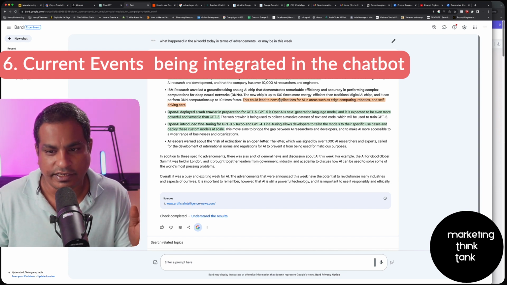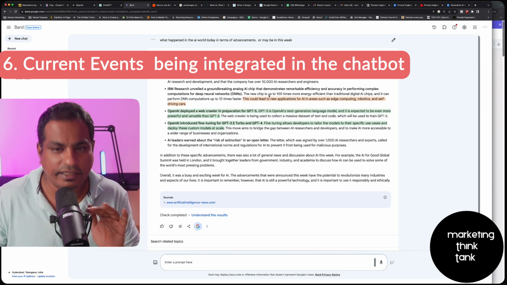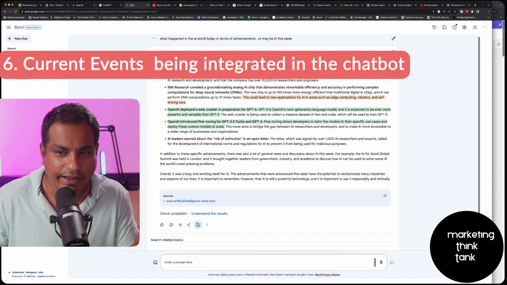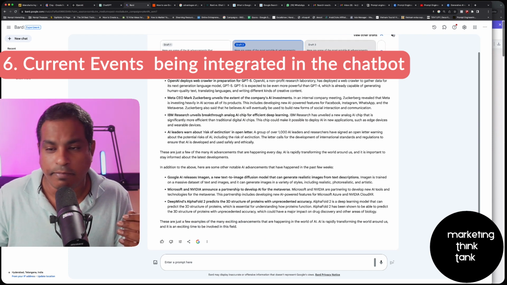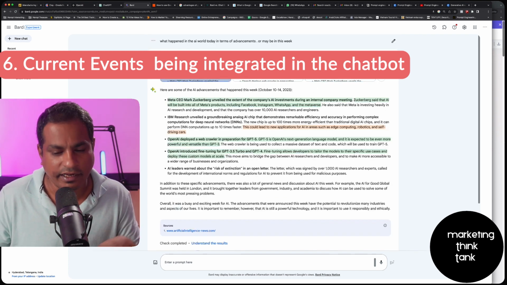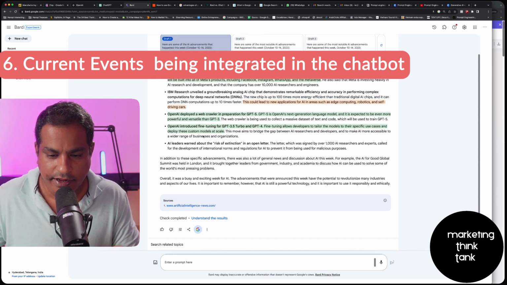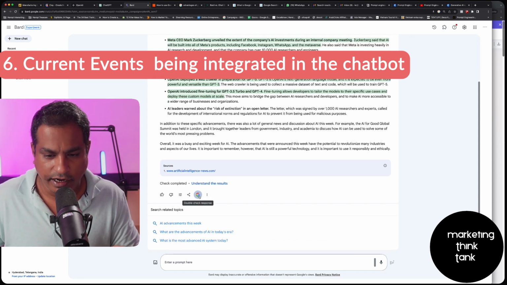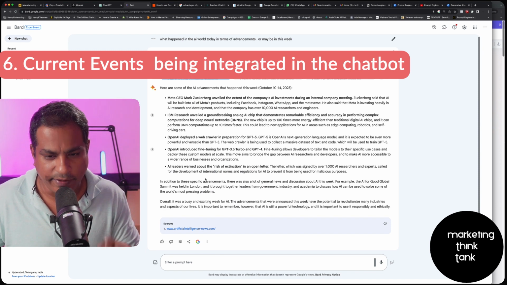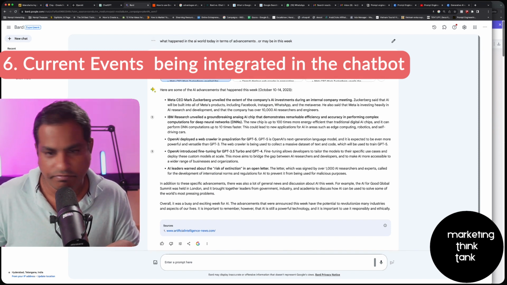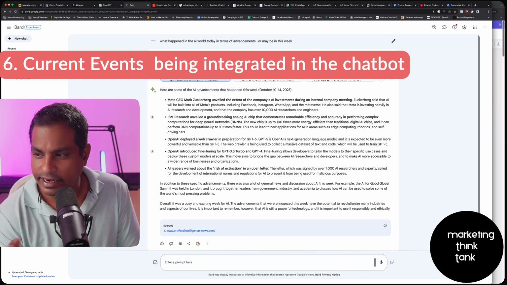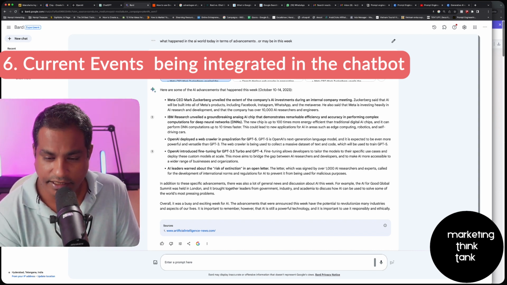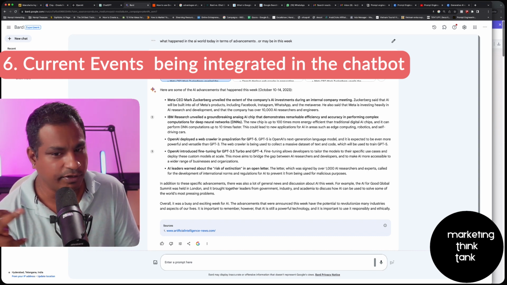Now, this is something which is interesting. What I mean to say is, if you don't understand, or if you don't agree to this, or if you don't like what you see, you can always look at other drafts of articles that Google Bard has prepared for you, which is missing in ChatGPT as of today, right? Now you can start double checking the responses from any of the drafts that you have ever picked up, and the citation of the articles, as I said, is interesting. So basically, we're talking about Bard throwing in real-time results, and it is not possible to get this kind of updated information using ChatGPT.